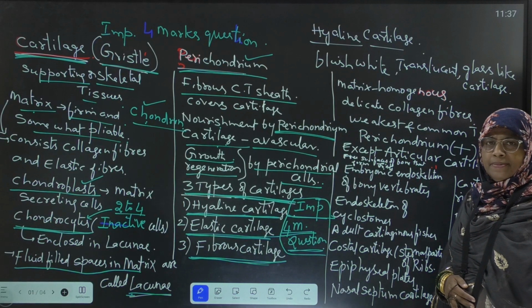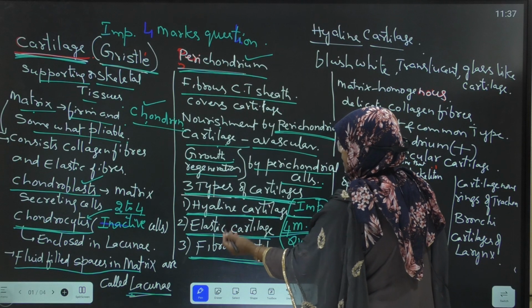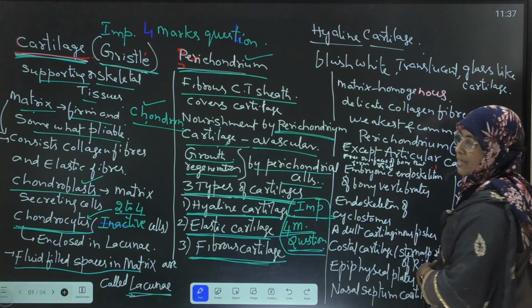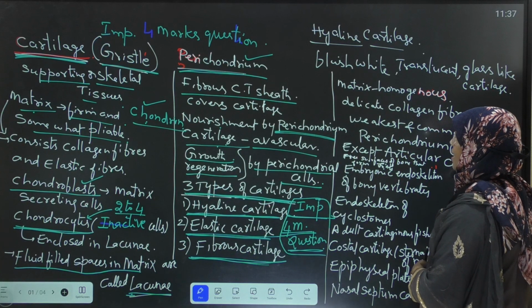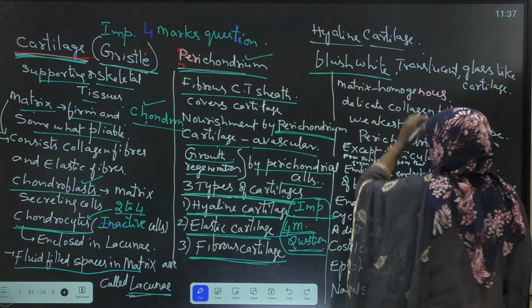What are the 3 types of cartilages? Hyaline cartilage, elastic cartilage, and fibrous cartilage. First, coming to hyaline cartilage. First we will discuss the hyaline cartilage. This cartilage is bluish white in color.